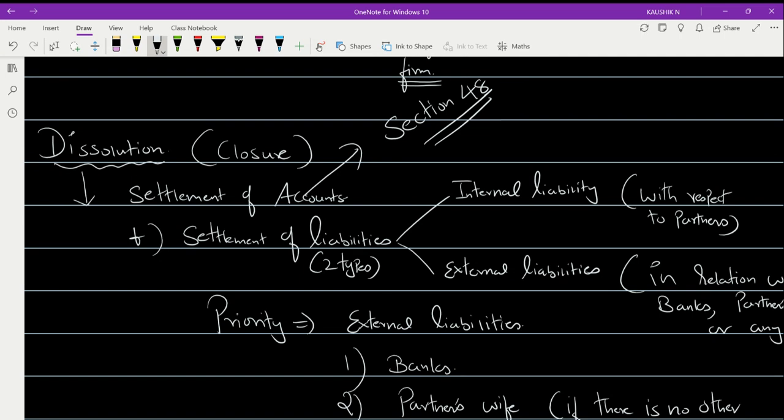And here, the items that I said: settlement of accounts, the settlement of liabilities, internal, external, all these things are possible only by selling out your firm's assets.